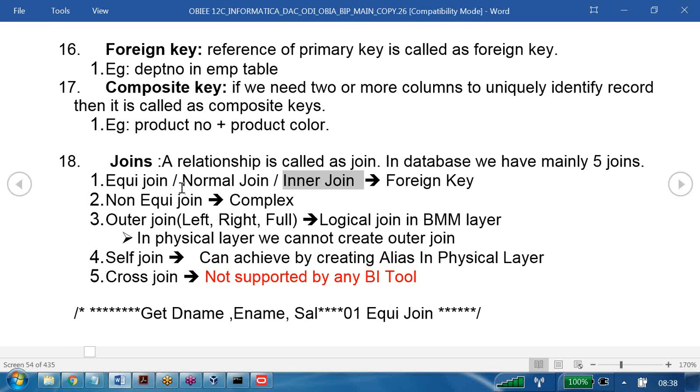Database terminology. The same thing in OBIEE we call a foreign key join. And non-equijoin is available. This is database terminology. The same thing in OBIEE we call a complex join. First we'll try to understand these two, how to do them. Then we'll go for the rest.